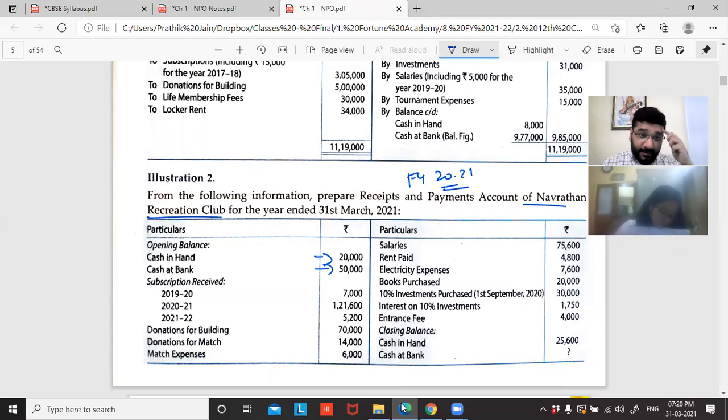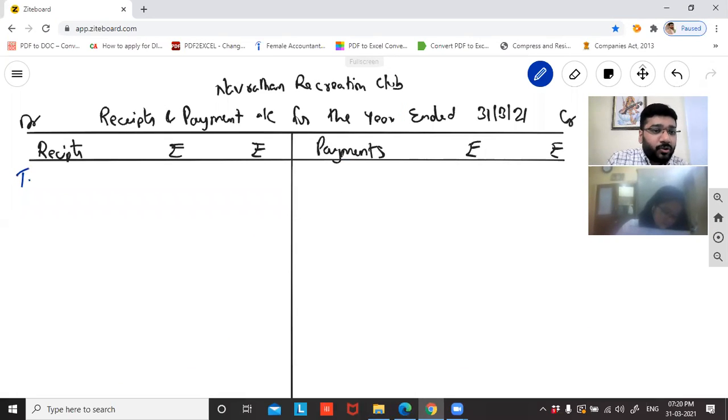Okay. Now, guys, it says opening balance, cash in hand and cash at bank. If nothing is mentioned, it is a debit balance. So, to balance brought down. Cash in hand, cash at bank.